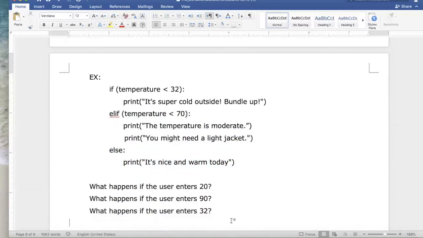What happens if the user enters 20? The user enters 20, then it's going to evaluate this first if condition, always looks at that first, and says, is 20 less than 32? And it is. So it's going to print, it's super cold outside today, bundle up.